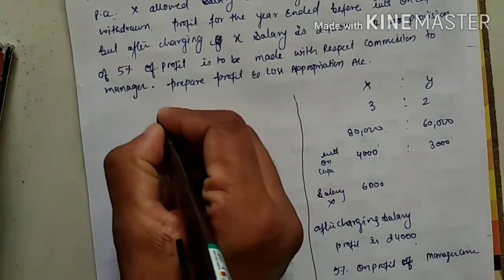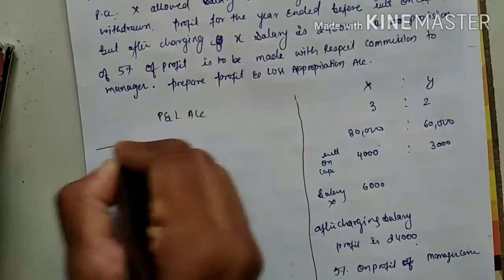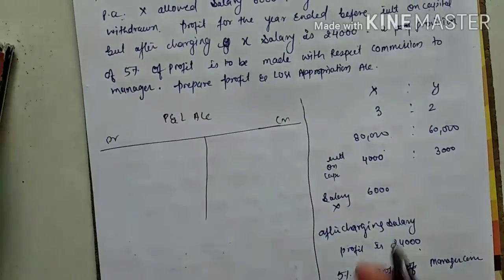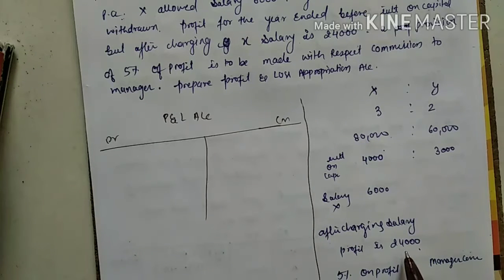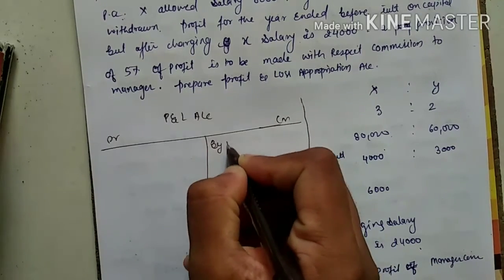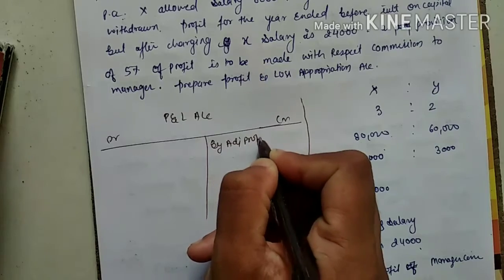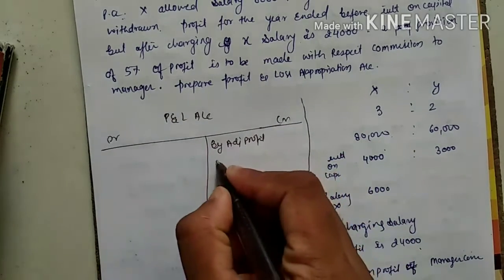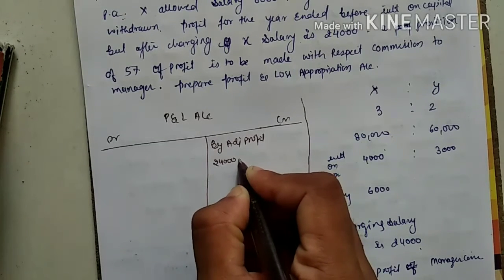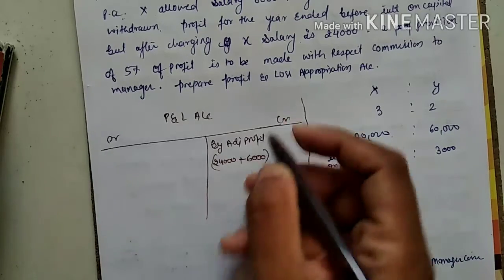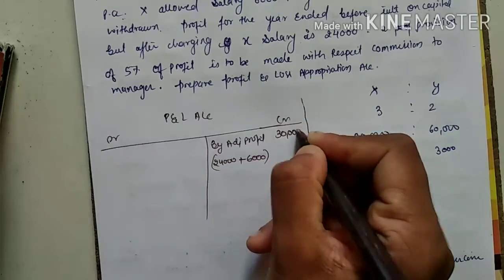Now by this I can understand directly. First of all, I am making the P&L account. This is my debit side, this is my credit side. As you know, this is my profit. Profit is how much? 24,000. Correct or not? Yes. So first of all, adjusted profit. Why adjusted profit? Because in 24,000 I have already charged salary. So minus it. 24,000 plus 6,000, already minus, so add it. What am I getting? 30,000 is my profit.